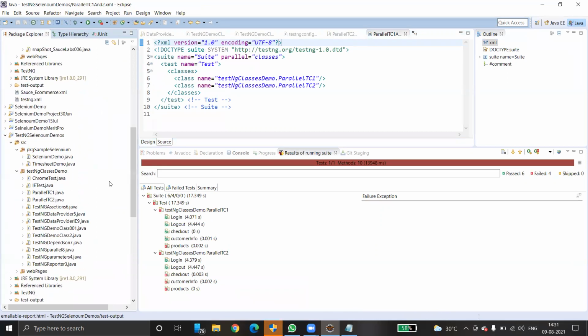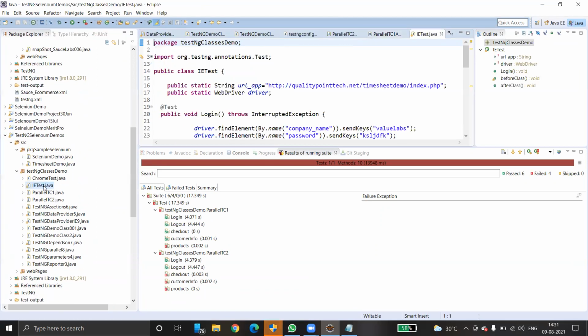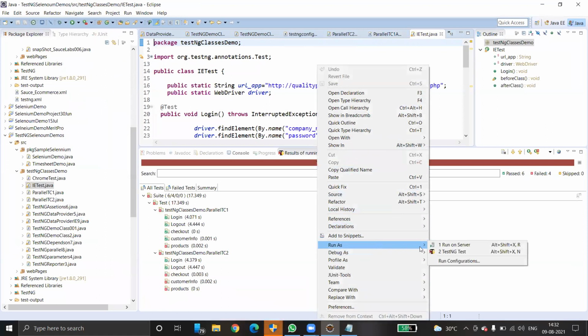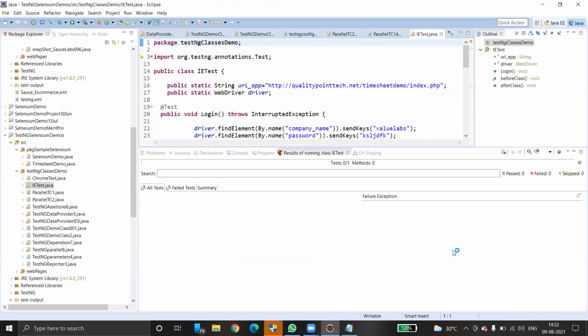Yeah, so far we have discussed Chrome, right? I just want to show you how to execute a test case in IE also, run as TestNG test.